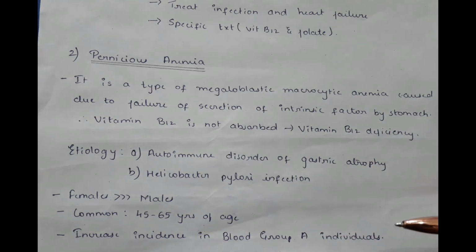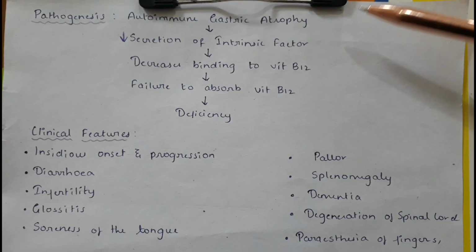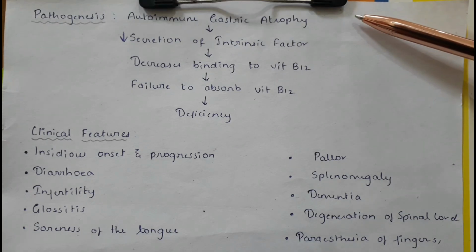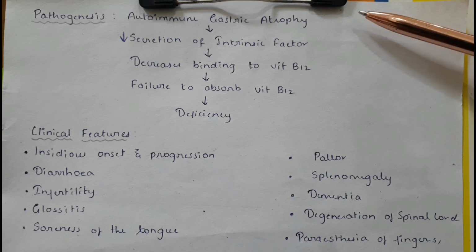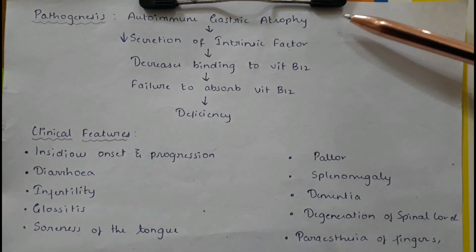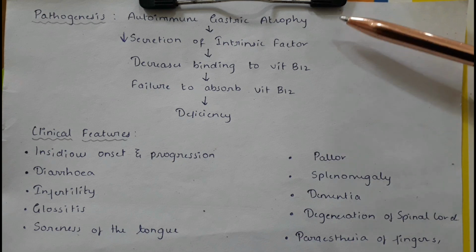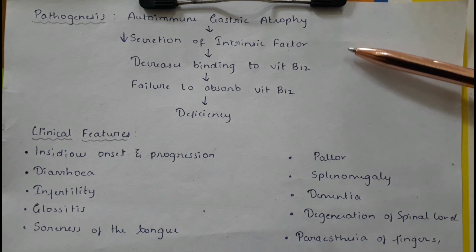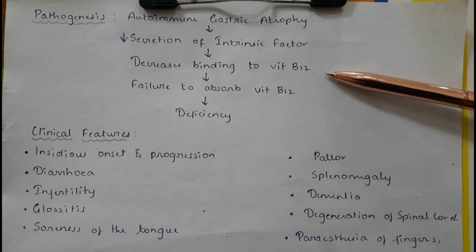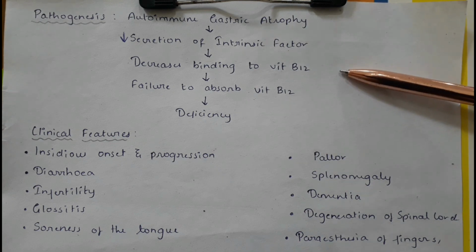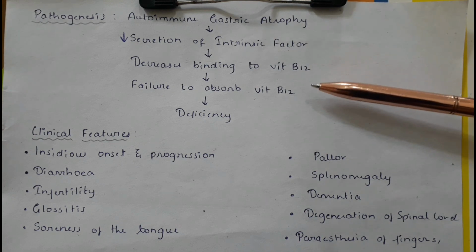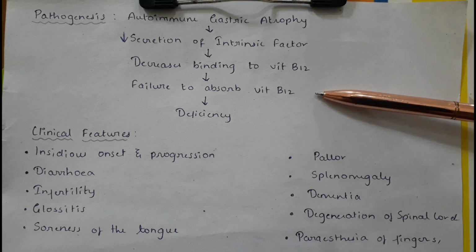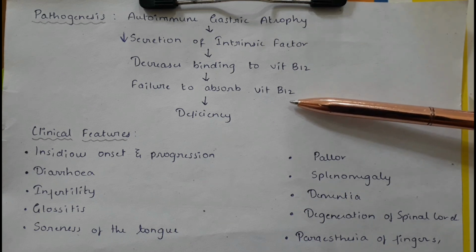Increased incidence is seen in blood group A individuals. Pathogenesis of pernicious anemia. Autoimmune gastric atrophy, which results in decreased secretion of intrinsic factor, which decreases binding to vitamin B12. Further, there is failure to absorb vitamin B12, resulting in deficiency.